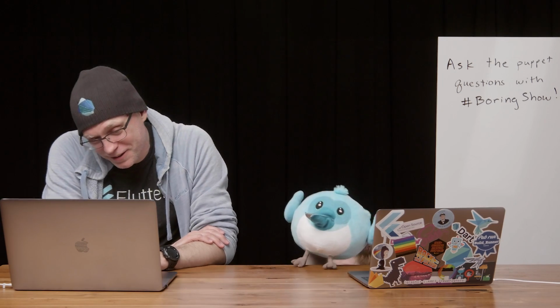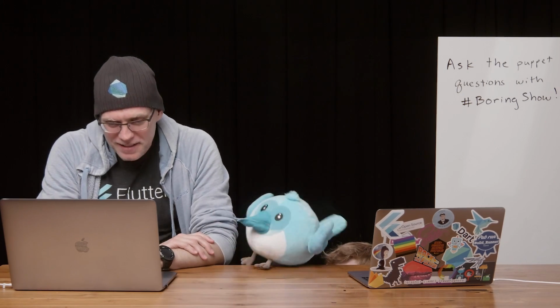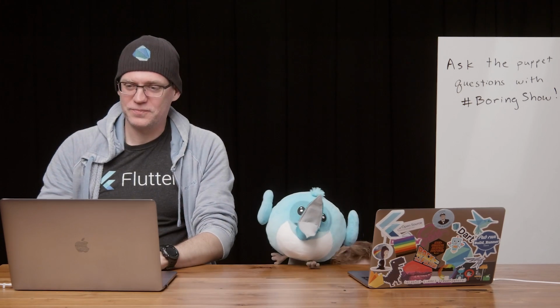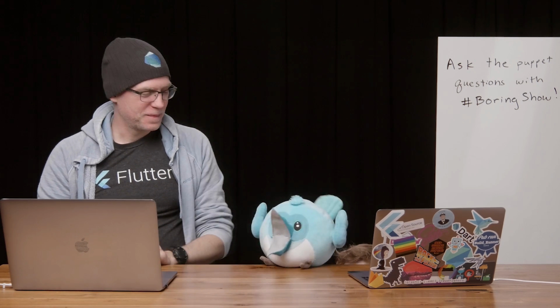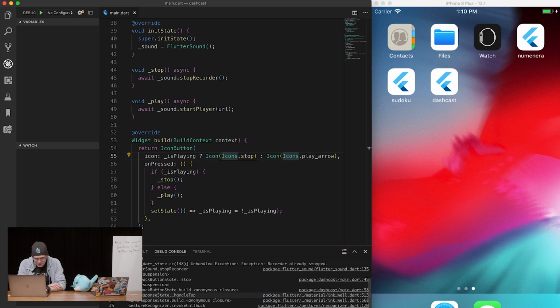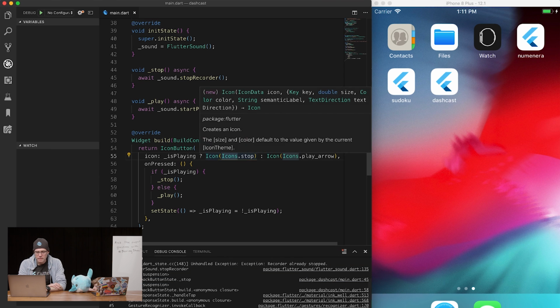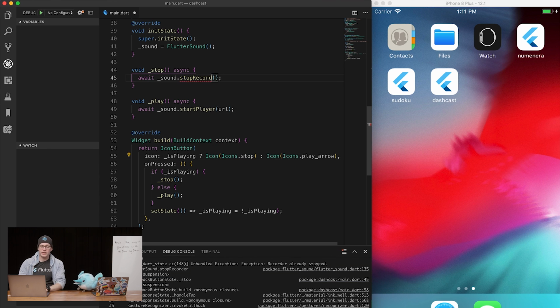Oh no! It's broken. What happened? Let's have a quick look. Good. So we're going to do some debugging here. What it's saying is the recorder has already stopped. Oh, because I stopped the recorder, not the player.